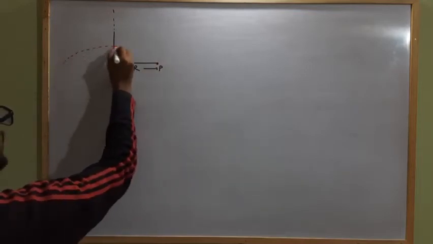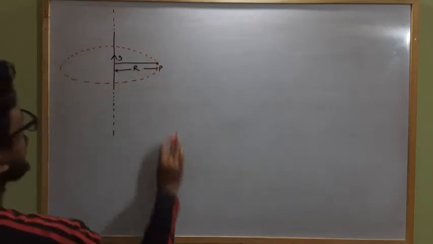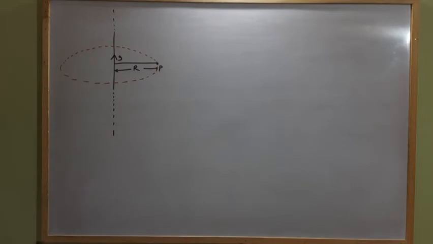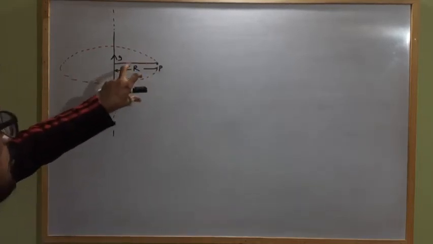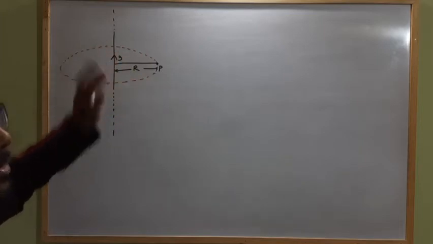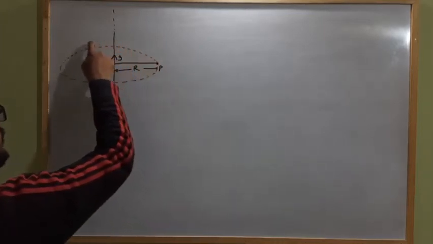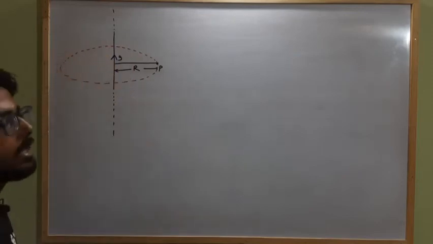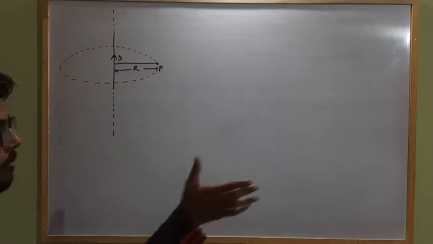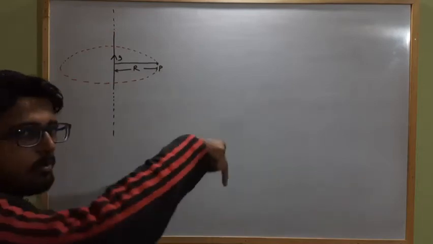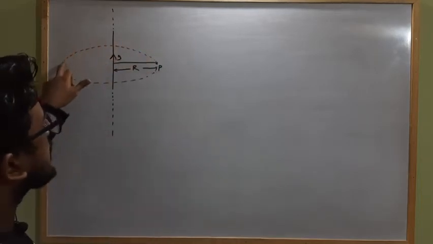So just imagine an Amperian loop about this point, which is a circular loop of radius r, because I have to imagine the Amperian loop in such a way that the magnitude of B at each and every point will be the same or zero. So if this distance is r, this distance is r, each point on this circular Amperian loop will be at a distance of r. Due to a current carrying conductor, we already know the magnetic field lines are concentric circles. So at each and every point the magnetic field strength will be the same.